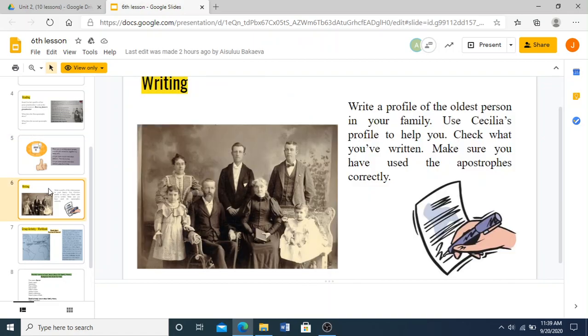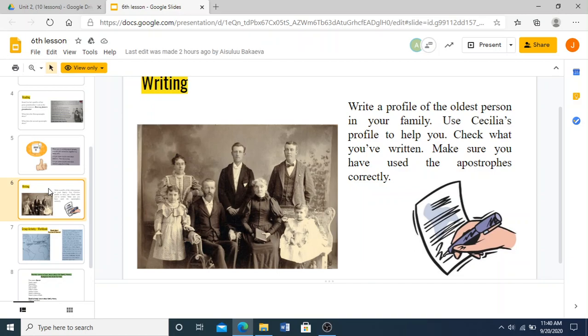We are going to now write a profile of the oldest person in our families. So write a profile of the oldest person in your family. Use Cecilia's profile to help you. Use it as a guide. Check what you've written. Make sure you have used the apostrophes correctly.